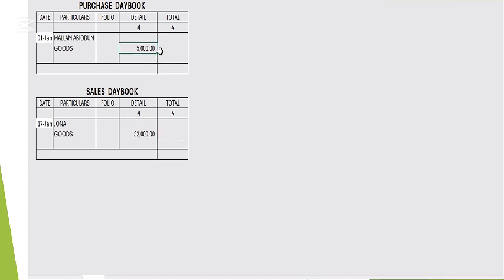We sum up here to give you a total of 5,000. So here we have a total of 5,000 also. So we say post to the ledger, to the purchase ledger, not to the sales ledger.